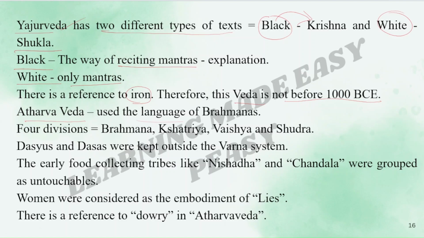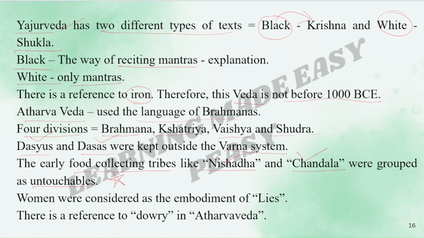Atharva Veda used the language of Brahmanas. There were four divisions: Brahmana, Kshatriya, Vaishya, and Shudra. Dasyus and Dasas were kept outside the Varna system. The early food collecting tribes like Nishada and Chandala, they were called as untouchables. Again, very important. Please remember the names: Dasyus, Dasas, Nishada, Chandala.